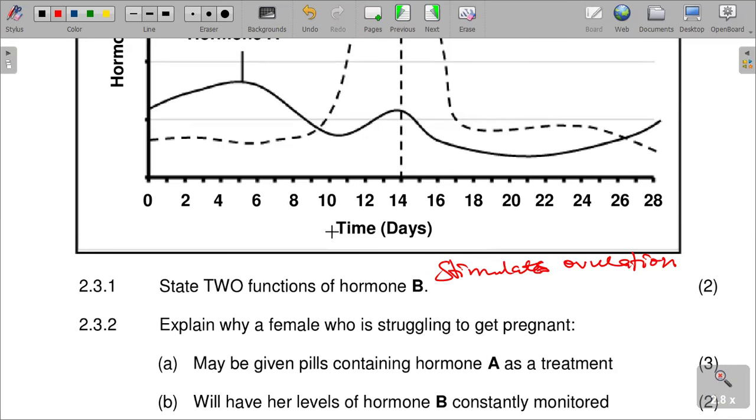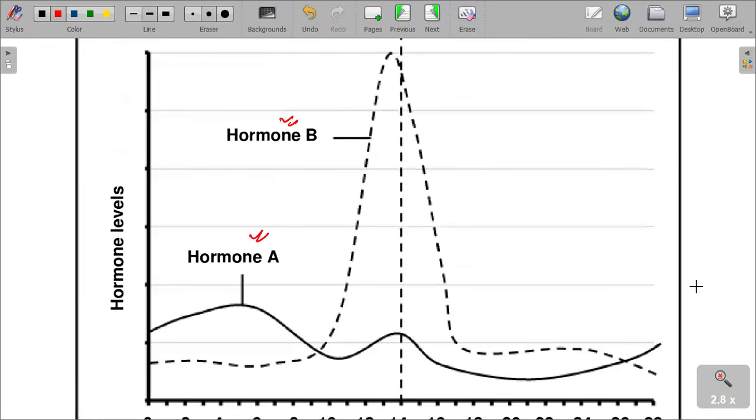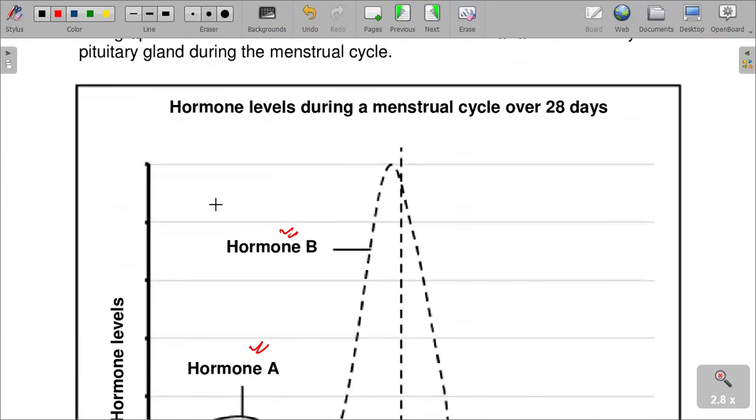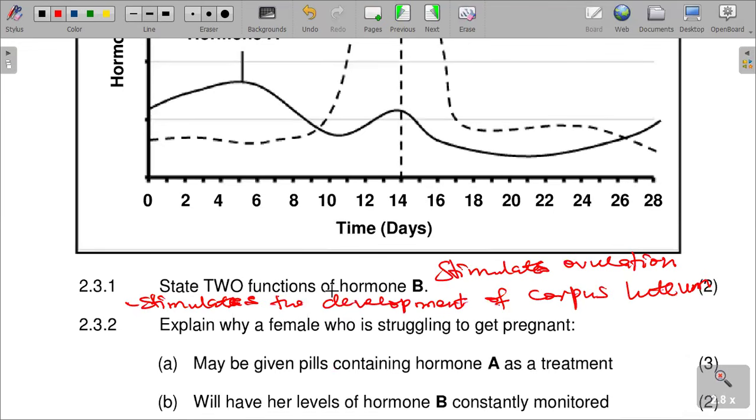And at the same time, it also stimulates the development of the corpus luteum. The corpus luteum is produced as a result of hormone B. So LH is there to ensure that ovulation occurs and also the development of the corpus luteum.